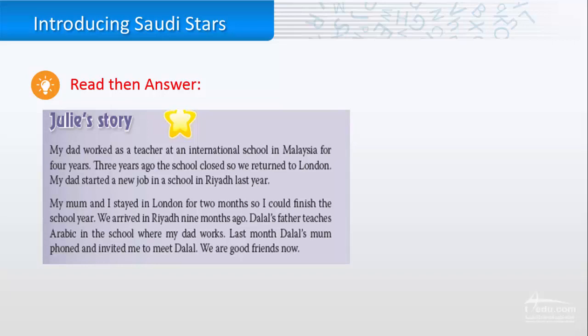Julia's story. My dad worked as a teacher at an international school in Malaysia for 4 years. 3 years ago, the school closed, so we returned to London. My dad started a new job in a school in Riyadh last year. My mom and I stayed in London for 2 months so I could finish the school year. We arrived in Riyadh 9 months ago.